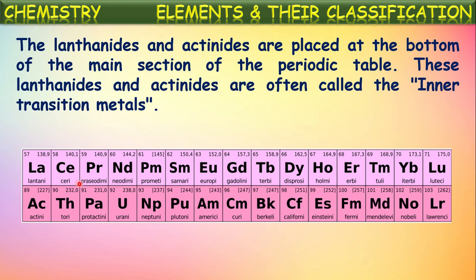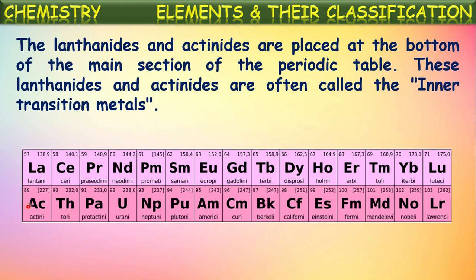The elements from lanthanum to lutetium are called lanthanoids because they follow lanthanum, and all these remaining elements exhibit similar properties with lanthanum. In a similar way, these elements are called actinoids, which have similar chemical properties with actinium.